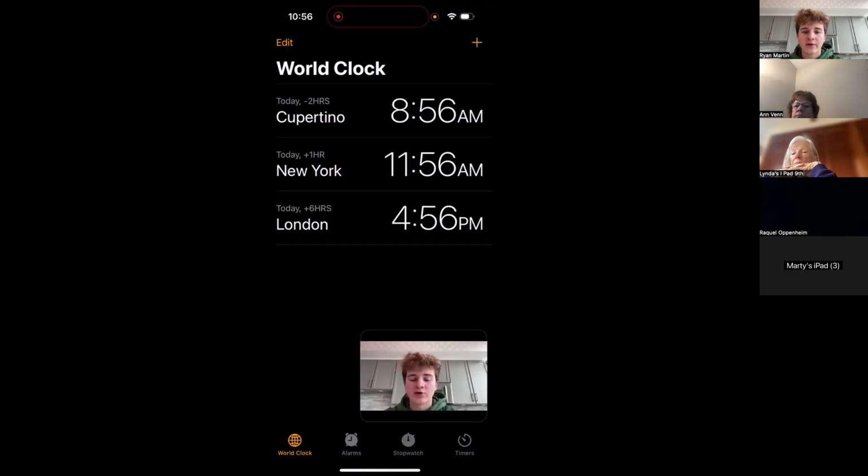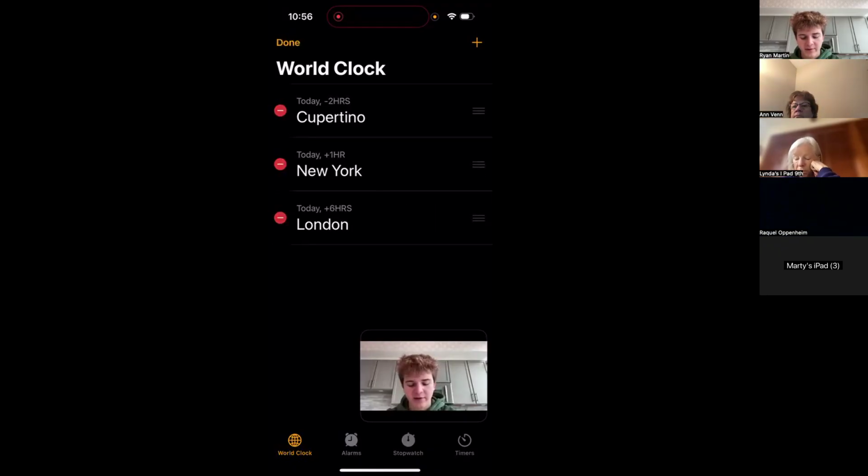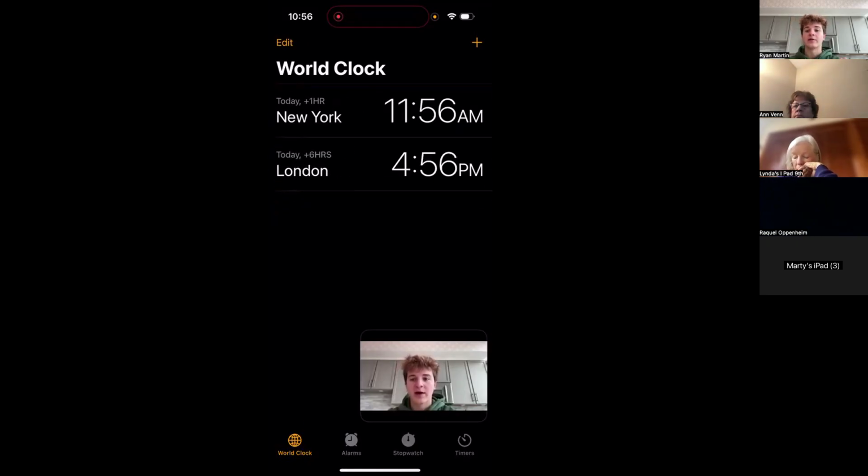If someone you know is traveling and you want to know what time it is there, it's easy to do that. And then if I want to remove a time, I can press edit in the top left and I can remove, let's say, Cupertino. Can press that minus and then press delete, press done, and it's gone. So that's it for the world clock. The world clock's very easy to use compared to most of the features on an iPhone.